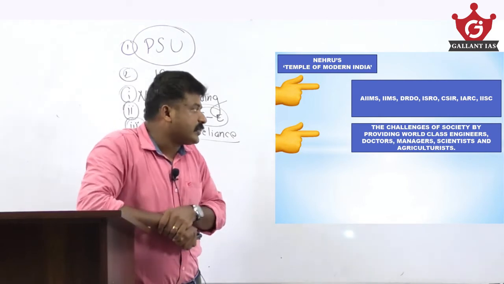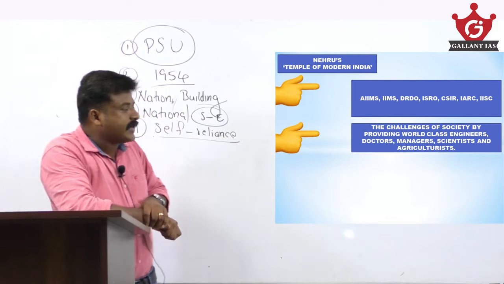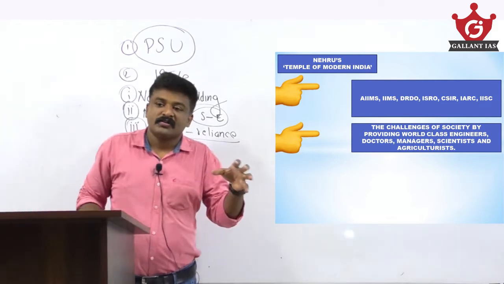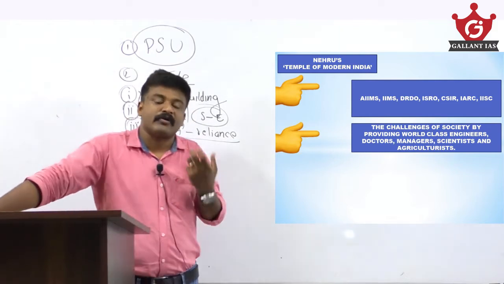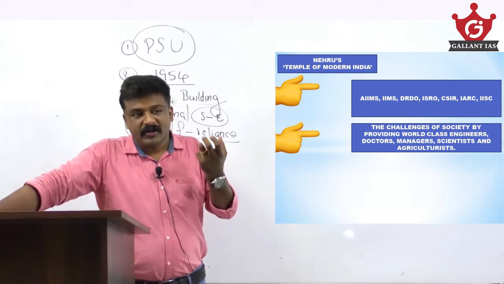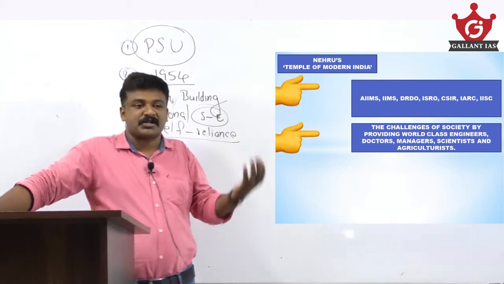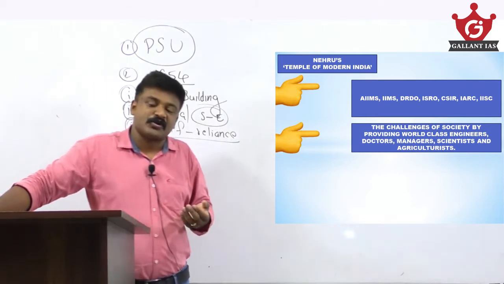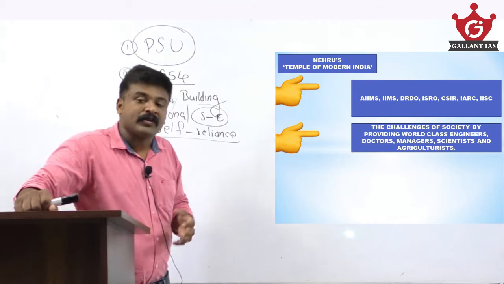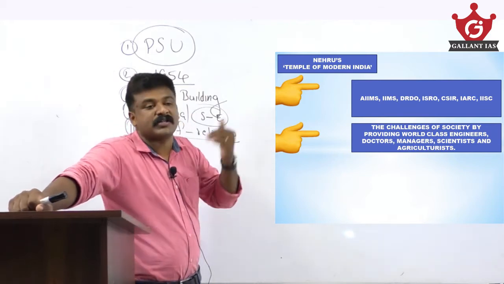This is to create world-class engineers, doctors, managers, scientists and agriculturists, because these people are required for India's socio-economic development, for change, for nation building, national integration and economic self-sufficiency. These people are required for initiating public sector undertakings.